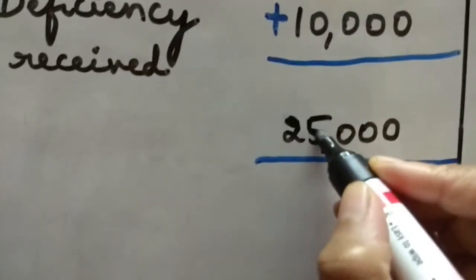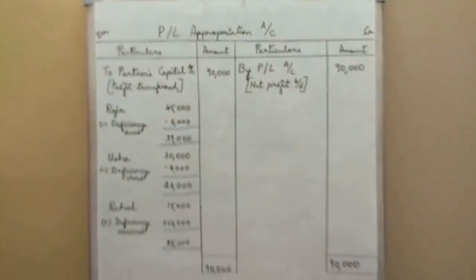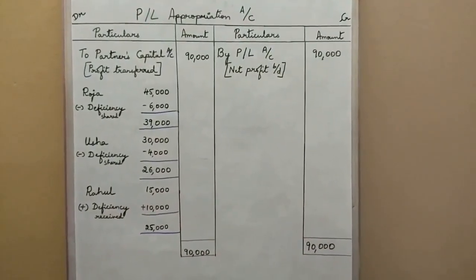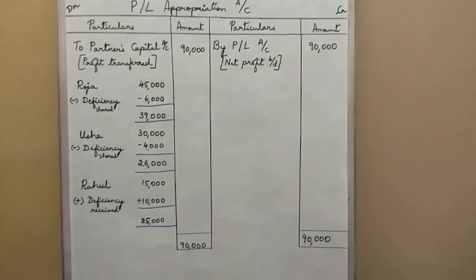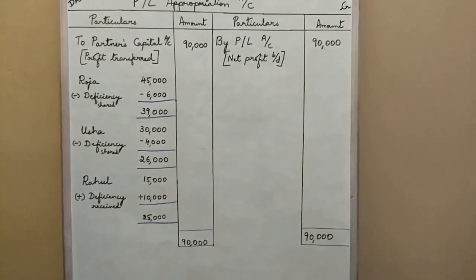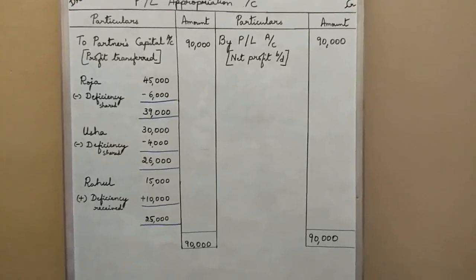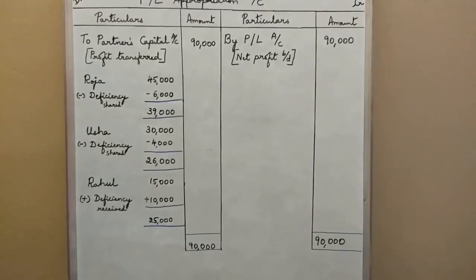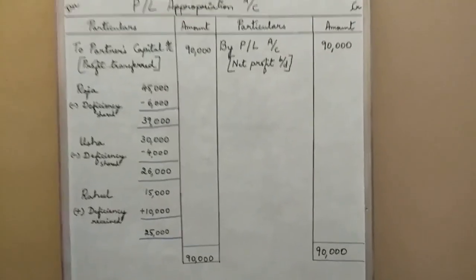So the amount guaranteed is equal to the total amount transferred. This is the only thing we have to do in the profit and loss account. I guess this is very clear. Observe only the deficiency to be shared among each partner based on the different cases. Next, we have the case when the guarantee is given by both the partners equally. Only that is going to change. All the rest will be the same.